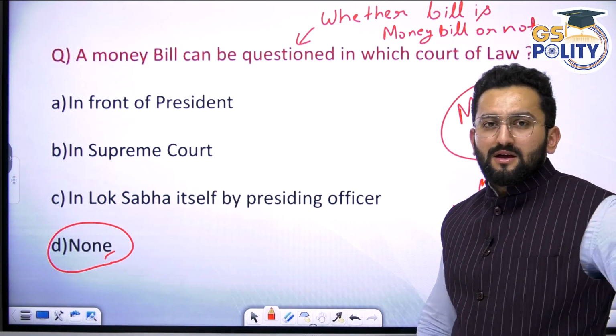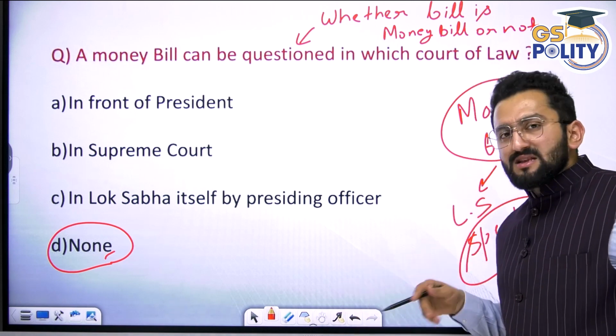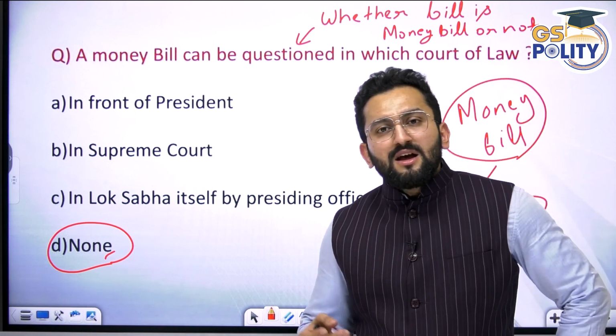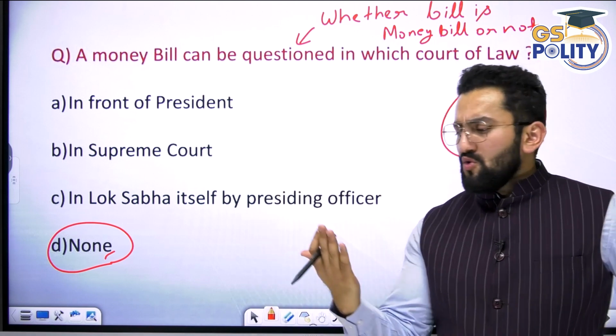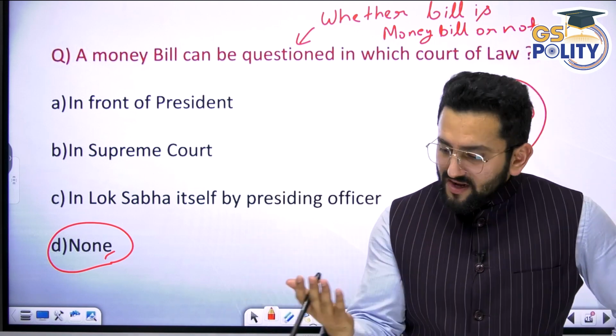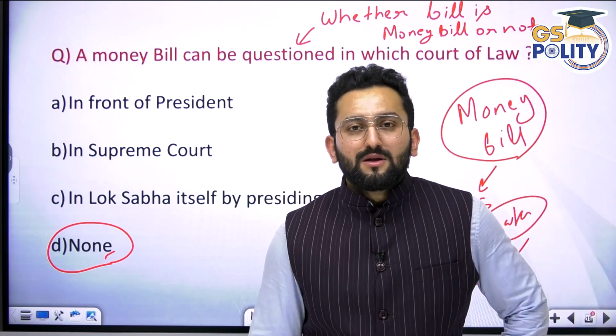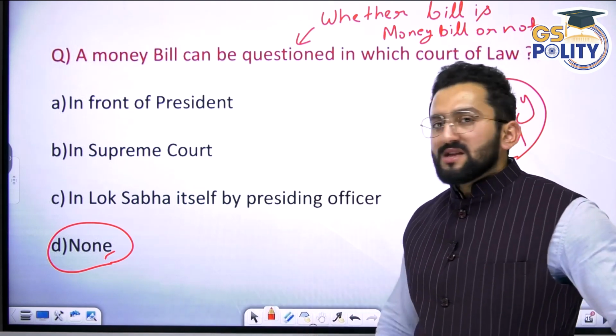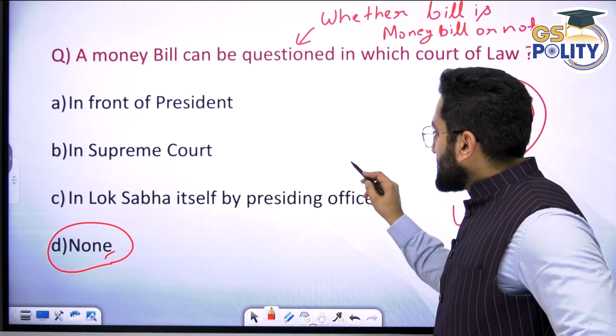No. If the Lok Sabha Speaker has decided it, it is not that you put a question and the Speaker would say, oh, I might have committed a mistake, let me check again. No, this is not going to happen. And the word presiding officer is there. Presiding officer can be the Deputy Speaker also.